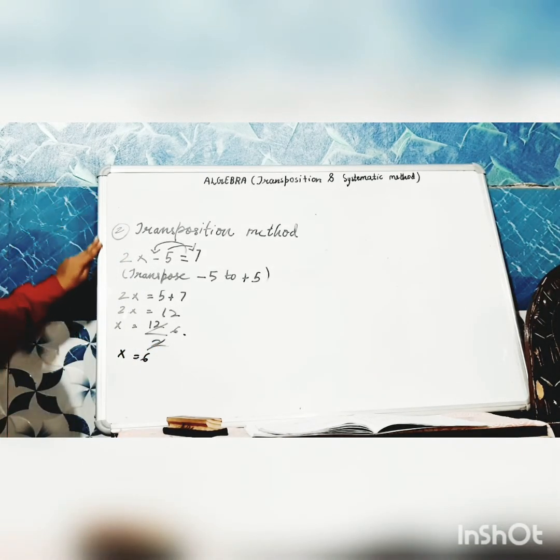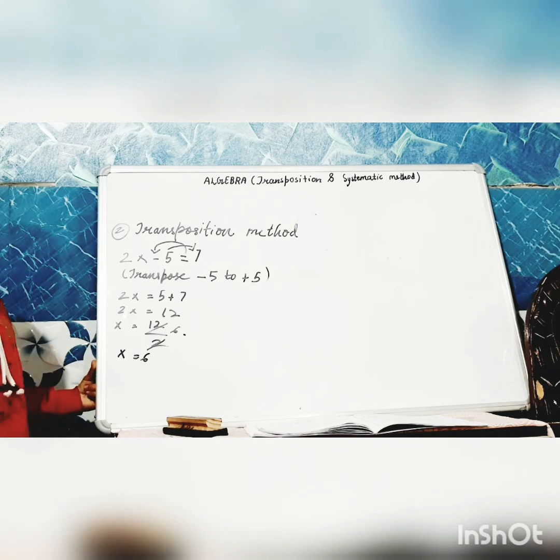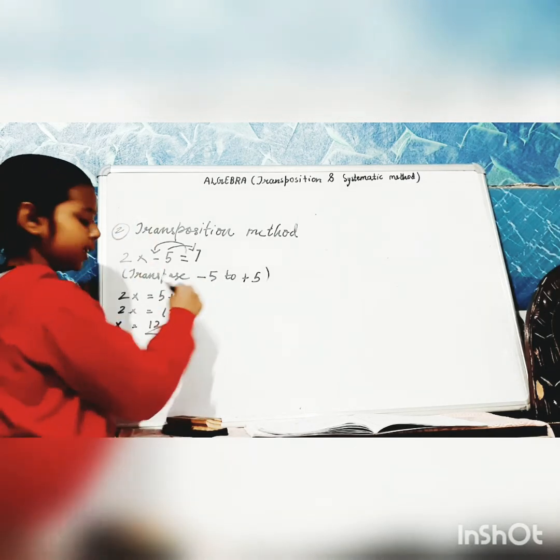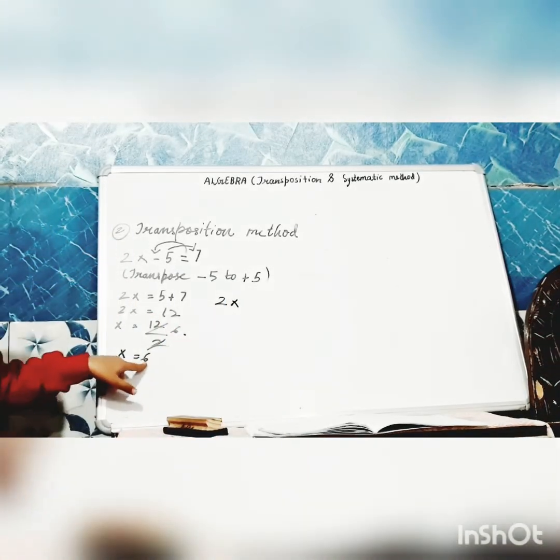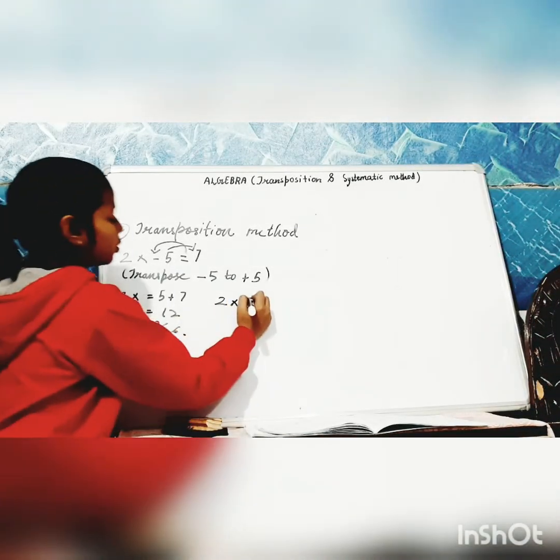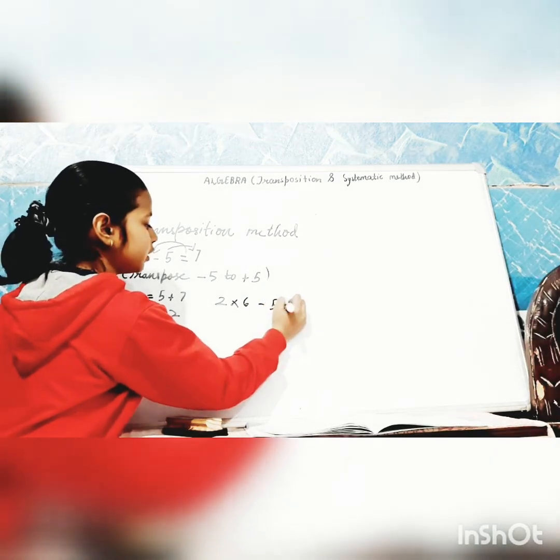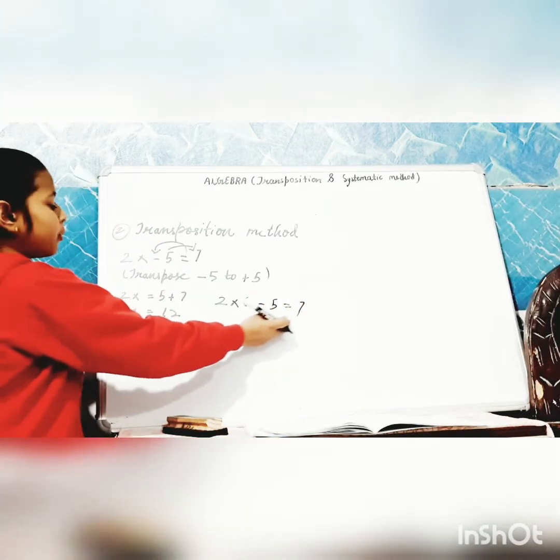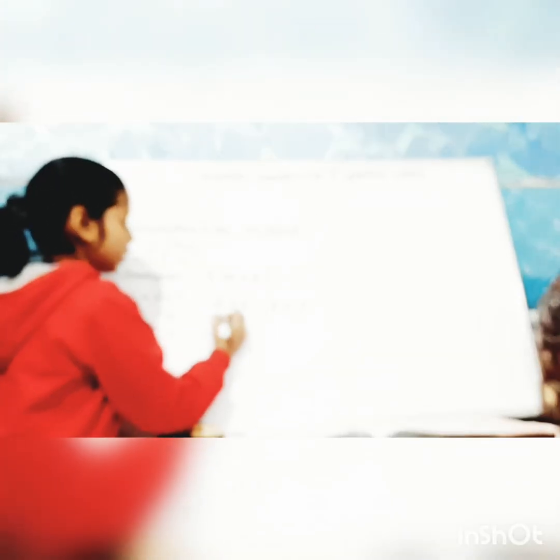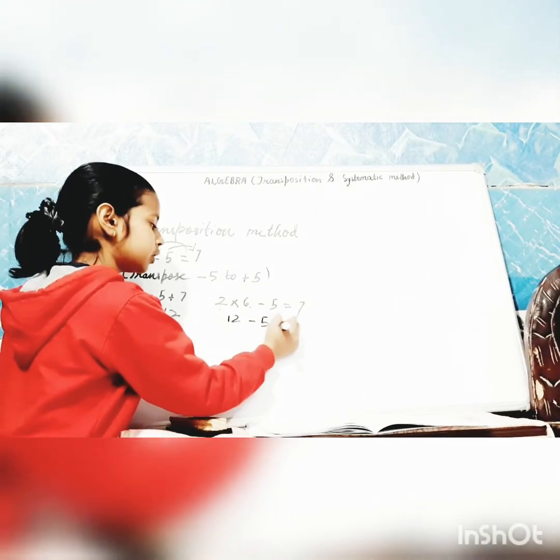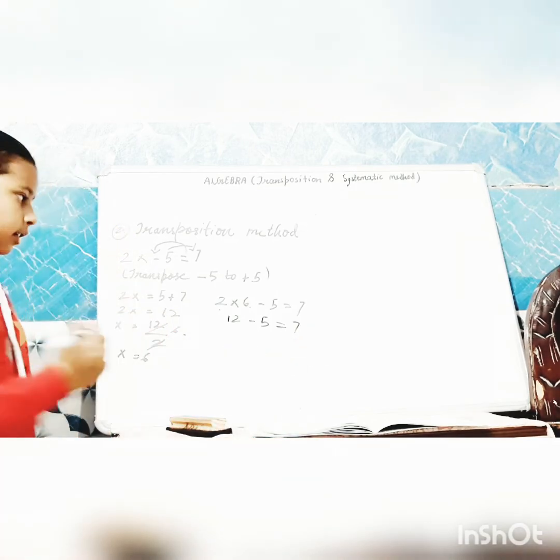We don't check in transposition method, but if you want to check, you can check it very easily by putting values. Like 2 into, what is the value of x? 6. So, 2 into 6 minus 5 is equals to 7. You can solve this value because you all are intelligent. You can solve it easily. 2 sixes are 12. 12 minus 5 is equals to 7. So, our answer is correct.